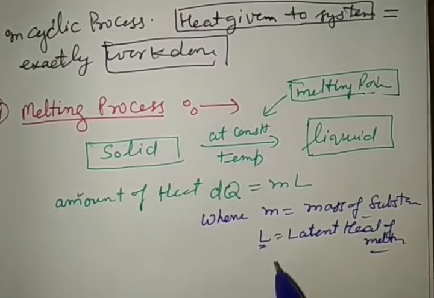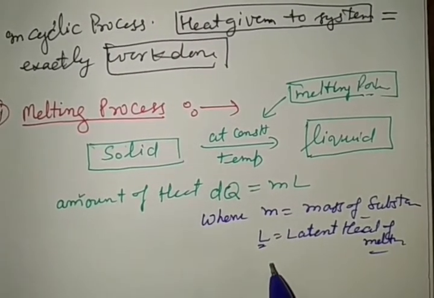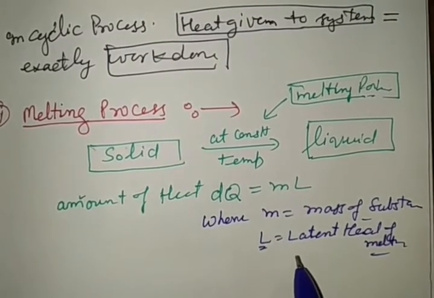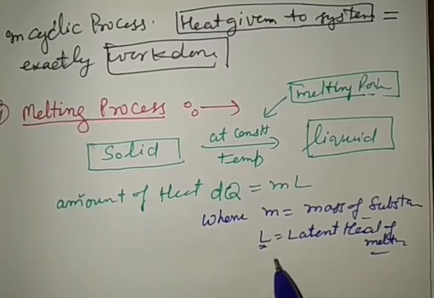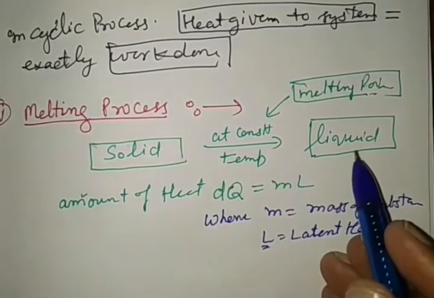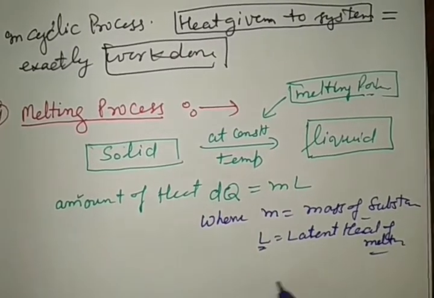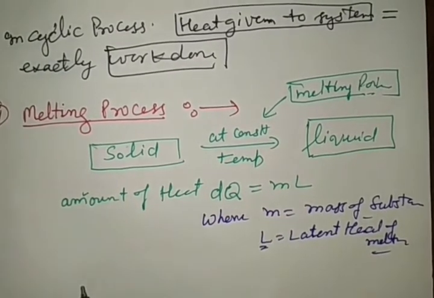What is the latent heat? It is amount of heat required to convert a substance from solid state to liquid state at melting point. Right? Mass into latent heat it is given. Right?